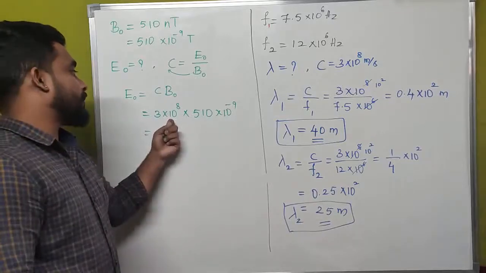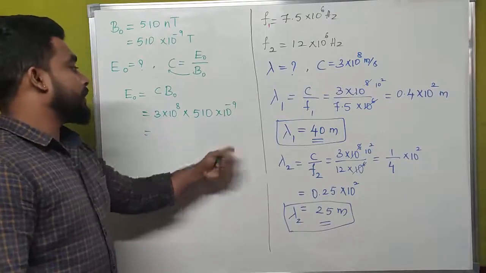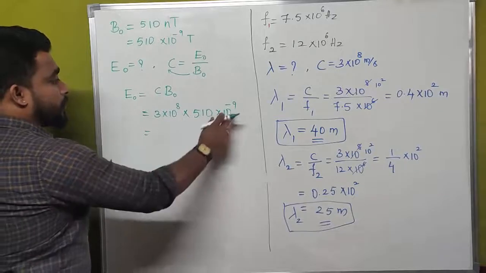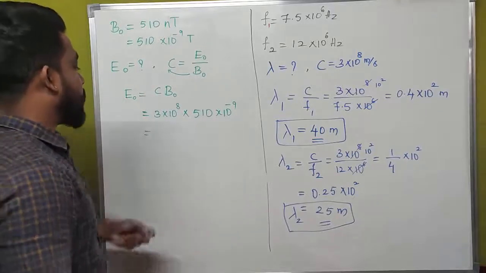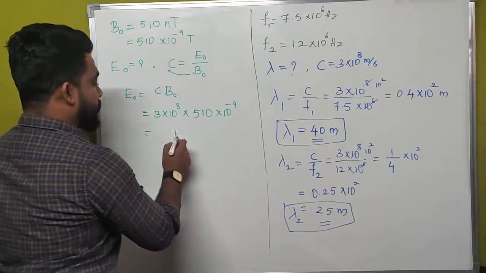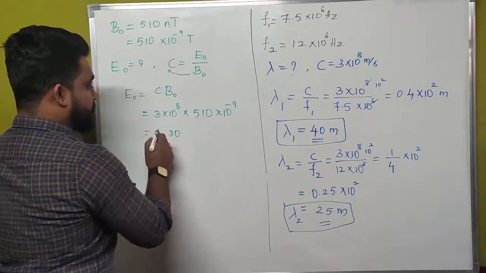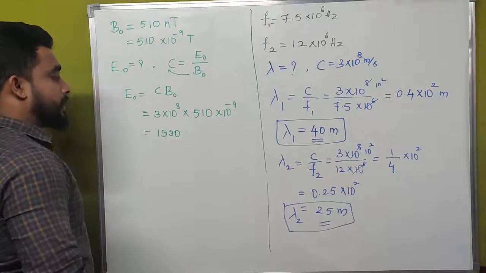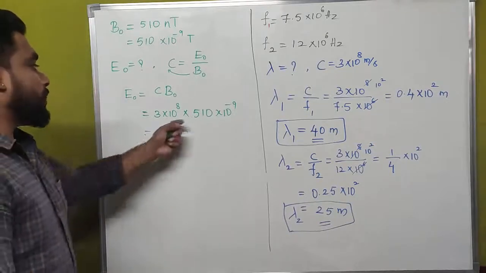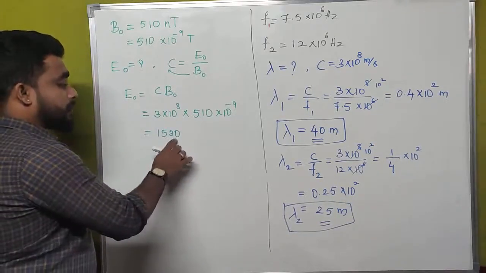Here we have 10 to the power of plus 8 and 10 to the power of minus 9. 3 into 510: 3 into 0 is 0, 3 into 1 is 3, 3 into 5 is 15. So 3 into 510 is equal to 1530.